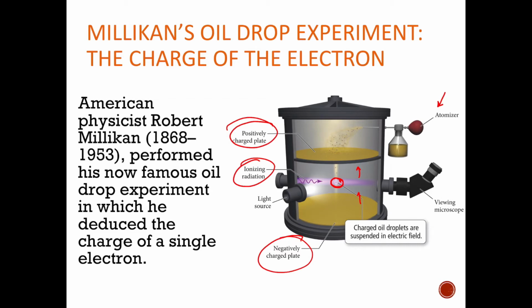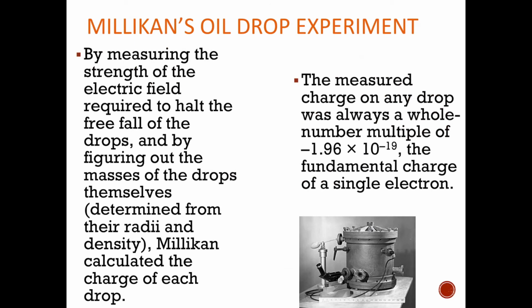So if he could alter the charges of these two plates, he could get them to suspend in midair, which is super cool. And so that's what this says off to the left here. By measuring the strength of the electric field required to halt the free fall of the drops, and by figuring out the masses of the drops themselves, and the way that you can figure out the masses is from the radius and the density.